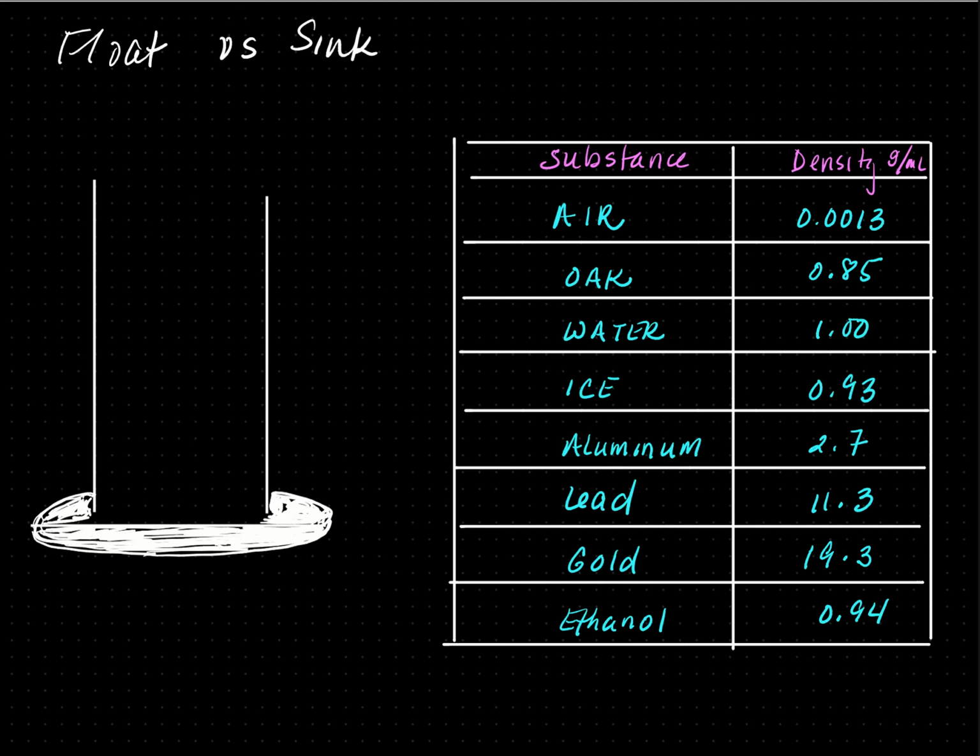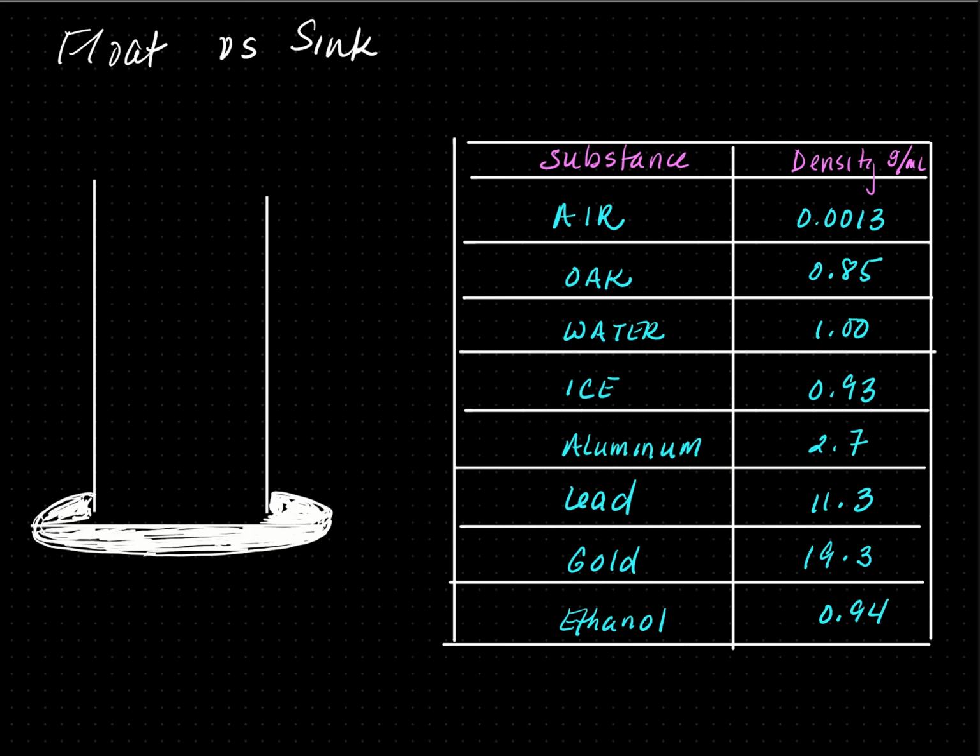Difference in densities cause objects to float or sink. Water has a density of 1 gram per ml. If I place any object with a density greater than 1, it will sink in the water. Any object with density less than 1 will float on water. So if I had the following substances and I had to layer them in a graduated cylinder, the heaviest density will go to the bottom. The lightest density will stay on top.